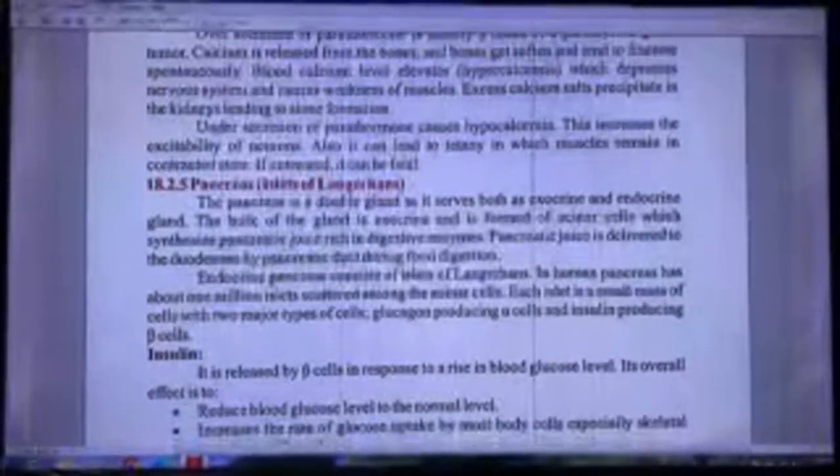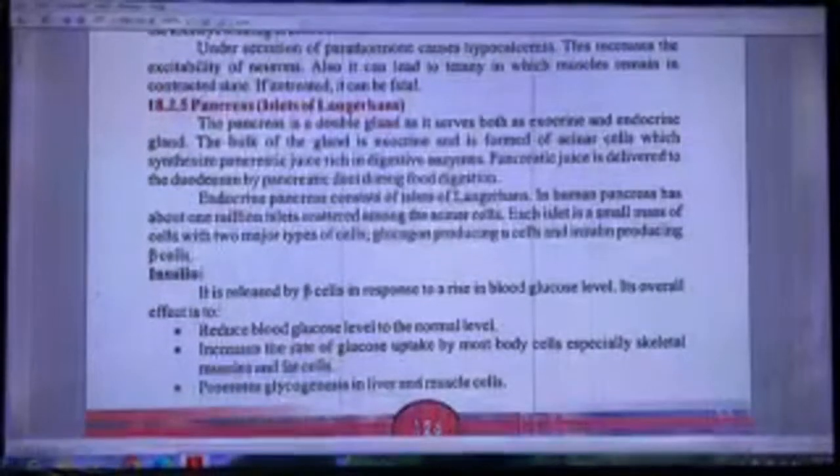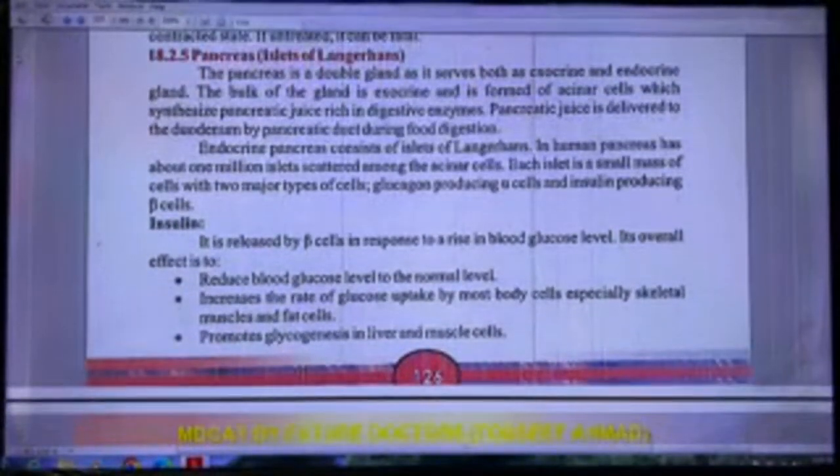Pancreas, islets of Langerhans. The pancreas is a double gland as it serves both as exocrine and endocrine gland. The bulk of the gland is exocrine and is formed of acinar cells which synthesize pancreatic juice rich in digestive enzymes. Pancreatic juice is delivered to the duodenum by pancreatic duct during food digestion. Endocrine pancreas consists of islets of Langerhans. In humans, pancreas has about 1 million islets scattered among the acinar cells.